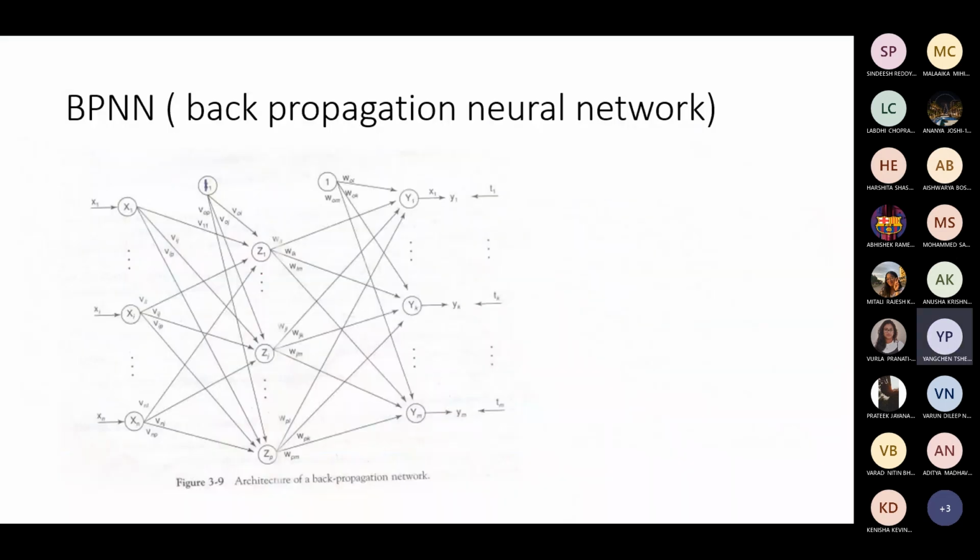Okay, if it is fine, we will go with the multi-layered perceptron. In that case, one of the examples we call architecture named as backpropagation neural network. So what kind of architecture is shown here? Can you tell me, any one of you? What is the architecture shown on the PPT?